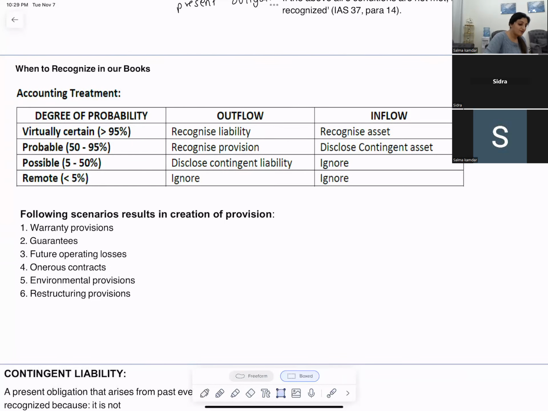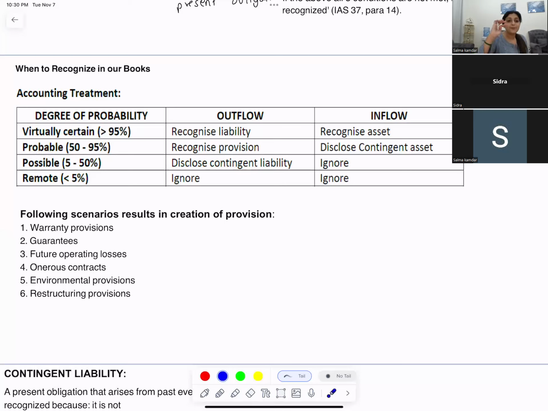When I am virtually certain that because of any event there is going to be an inflow, then I recognize it as an asset. Are you with me? These words are very important: virtually certain, probable, possible, and remote.